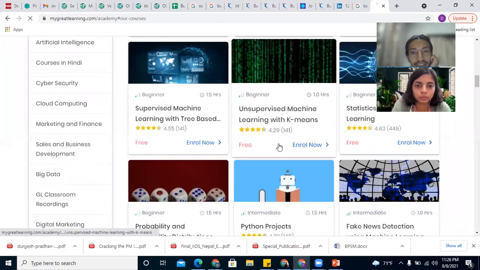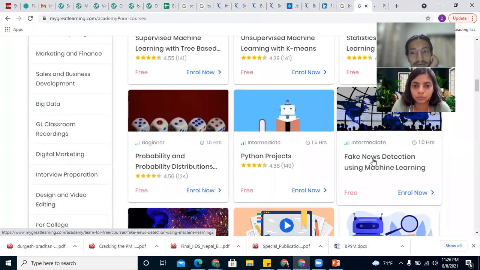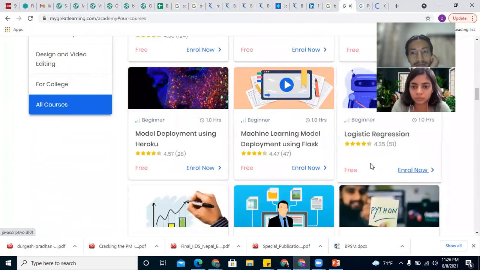So you have a project here, right? Python projects. So fake news detection using machine learning.